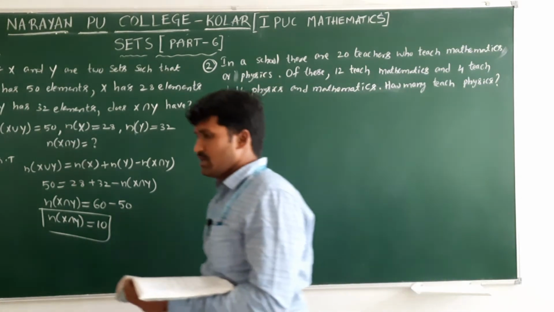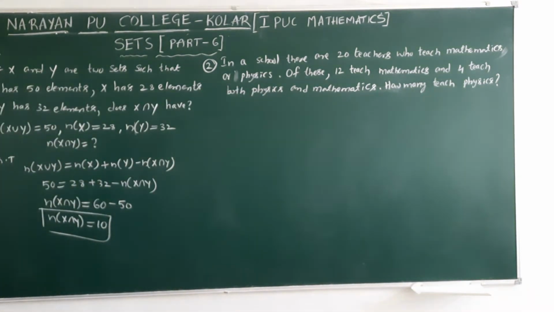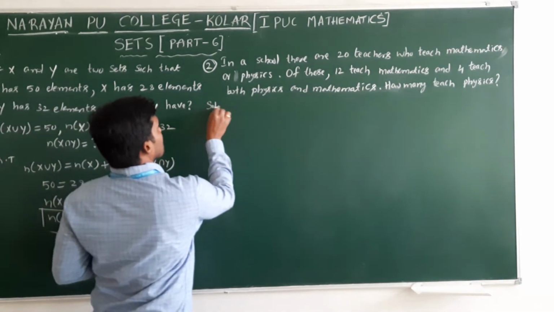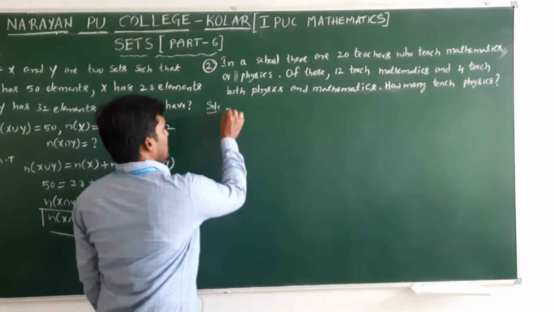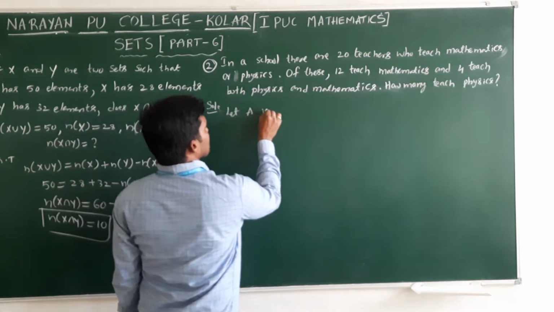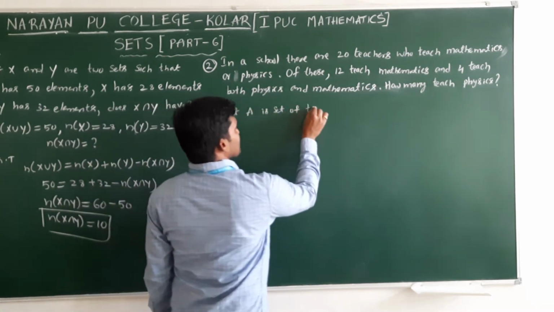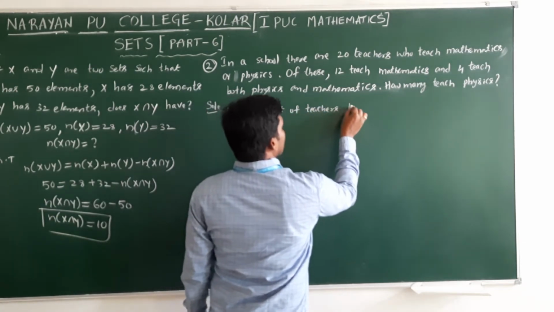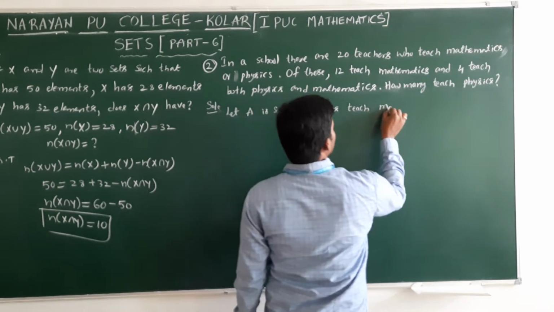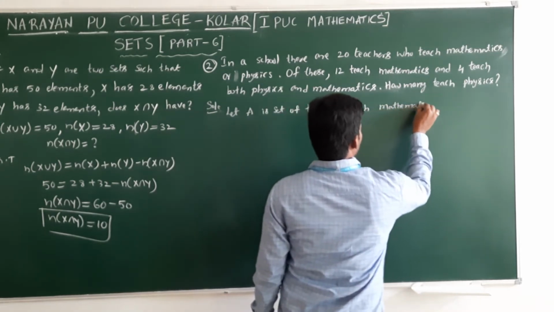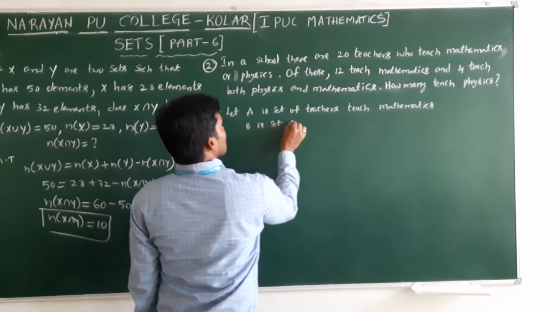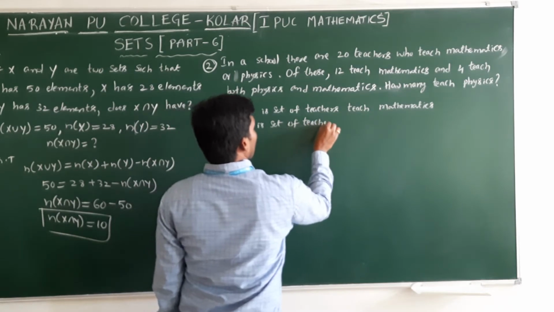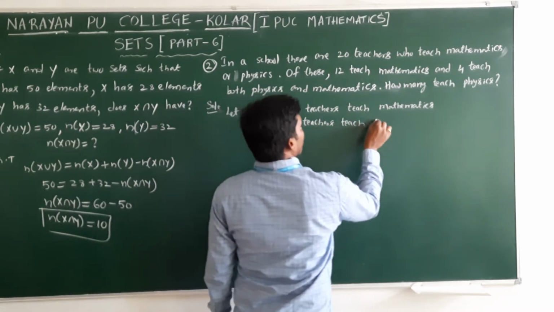We need to find out the number of teachers who teach physics. Condition-wise, I will take mathematics as set A and physics as set B. Let A be the set of teachers who teach mathematics. The consideration is required, compulsory. Next, B is the set of teachers who teach physics.